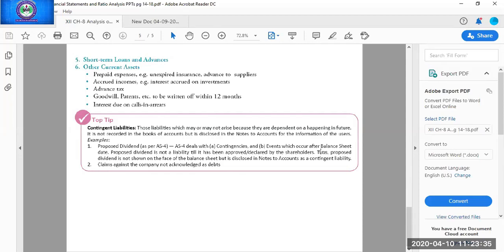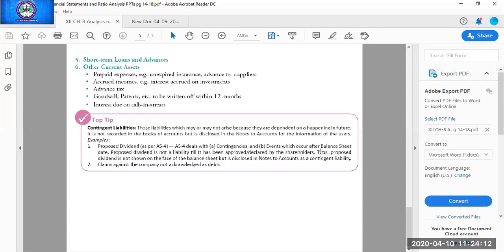But the time period must be specified with that. Suppose you have given a loan to your friend, or in a partnership firm, a loan is given by the firm to a partner. If the time period is 6 months, then it will become part of short-term loans and advances. And if the time period of that loan is 2 years, then it will be part of long-term loans and advances. So whenever any loan is there, the time period must be mentioned, and the nature of the loan is always long term if the time period is not mentioned.